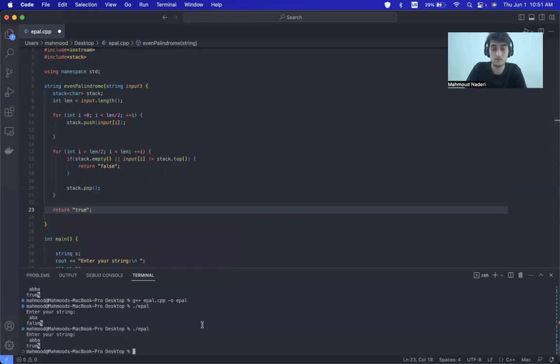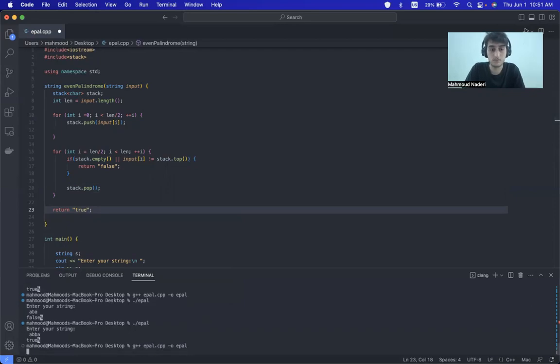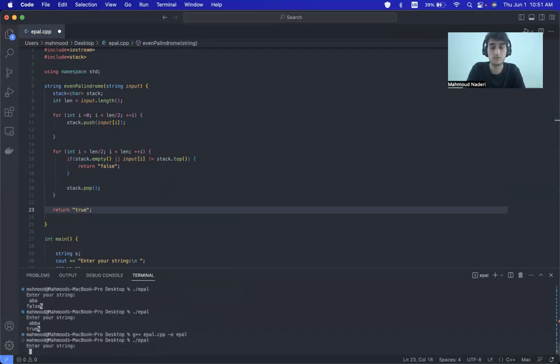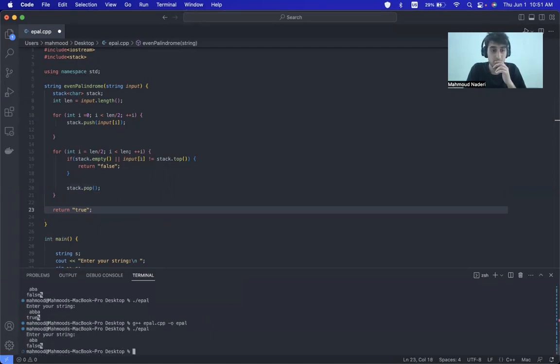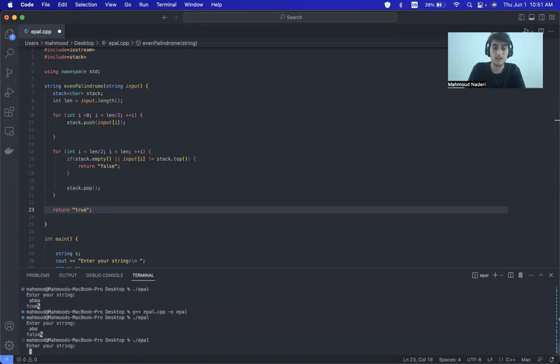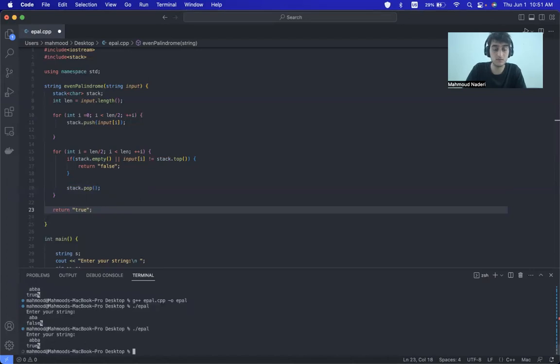Let's test our code. Okay, ABA is a palindrome, but it's not an even palindrome. We wrote our code to match even palindromes, so it should get false. And ABBA is an even palindrome. You can say AB and BA is W reverse. So it should get true.